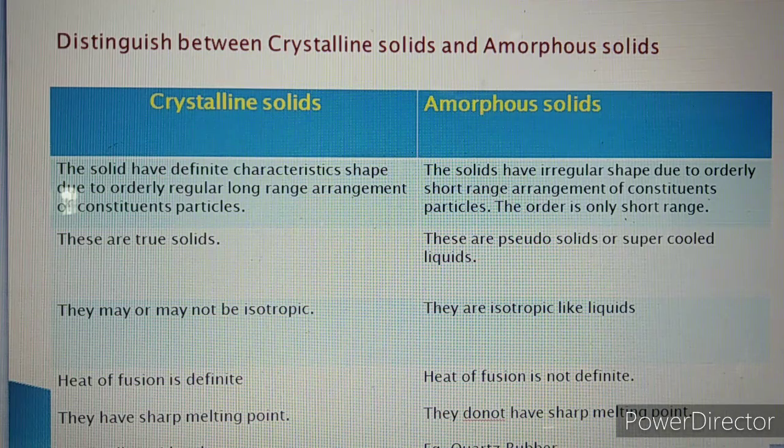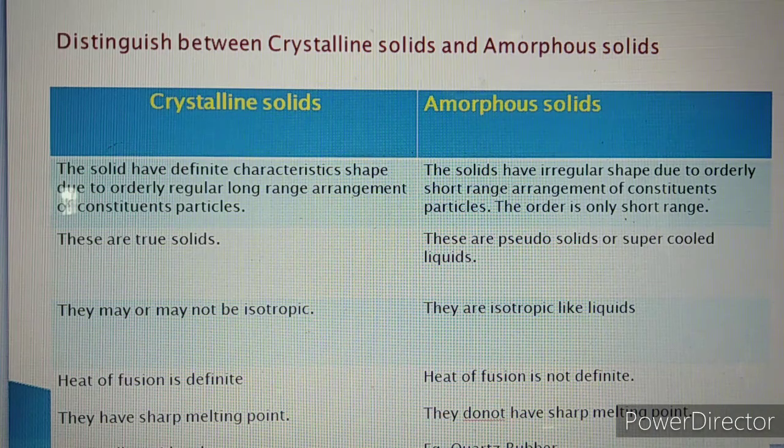Crystalline solids are true solids. Amorphous solids are called pseudo-solids or supercooled liquids. Crystalline solids are generally anisotropic, while amorphous solids are isotropic like liquids.